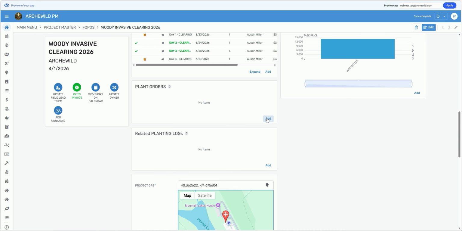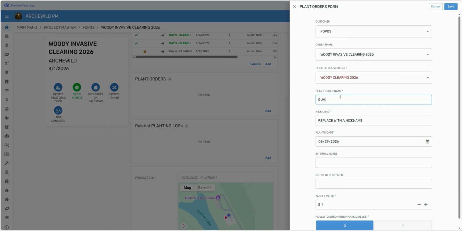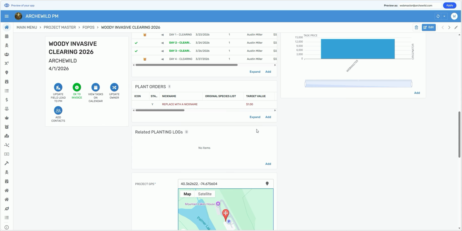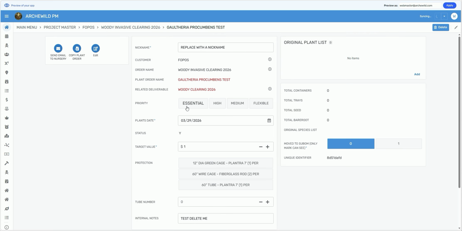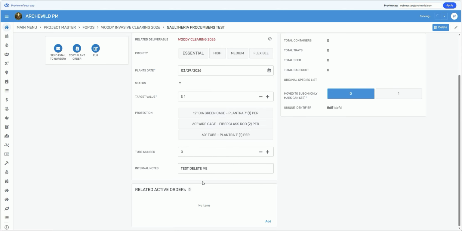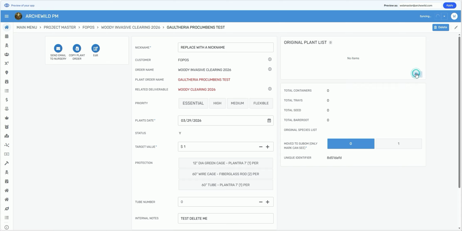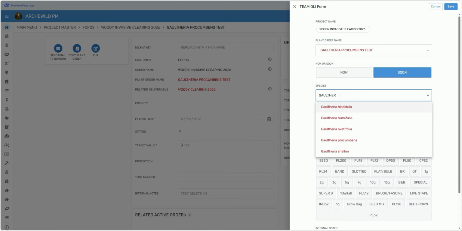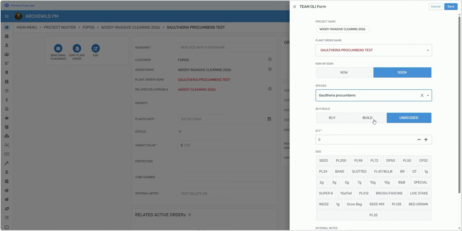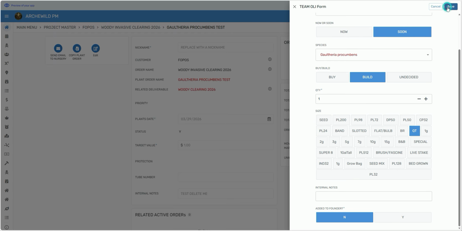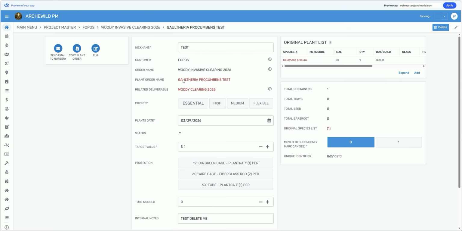Here's a plant order. Plant order name is Gaultheria procumbens test. Delete me. Now that I have a plant order established, I will add a line item under original plant list. Gaultheria procumbens. We're going to build that one, and I only want 1 quart. There we go. Save. Here's a plant order, a simple plant order.